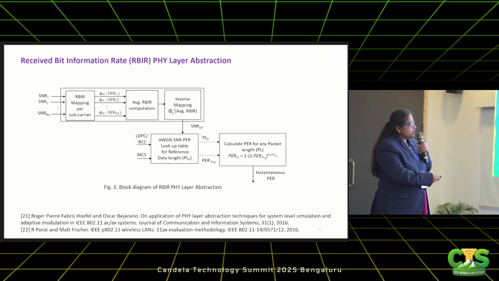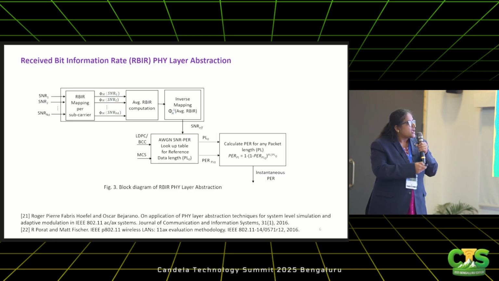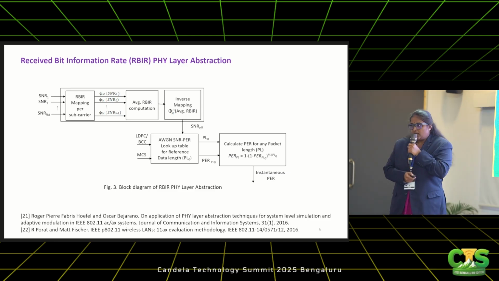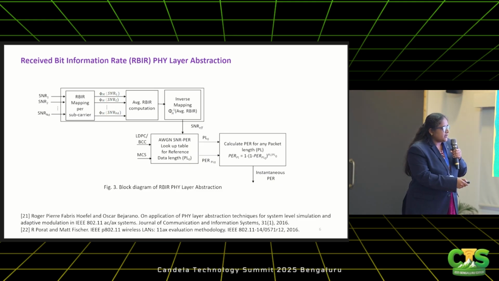So again, we have an array of information measure for every subcarrier. Then the average information measure is computed. Then inverse mapping is applied in order to convert this average information measure back to the SNR domain. So this is the effective SNR.